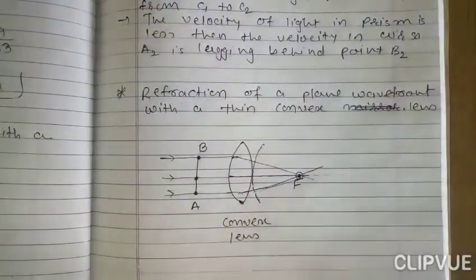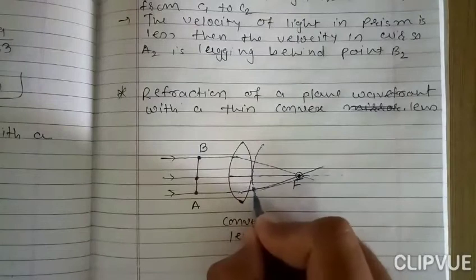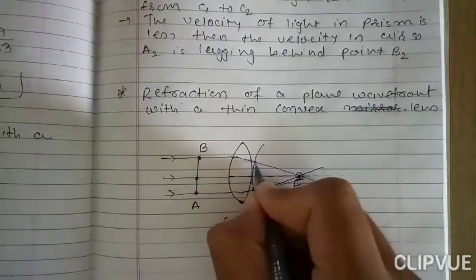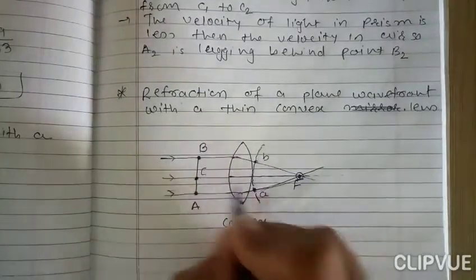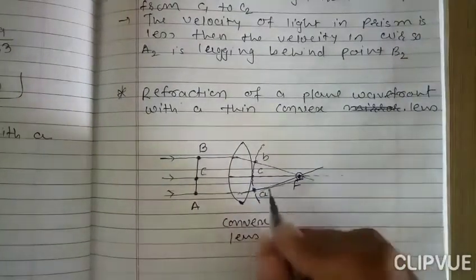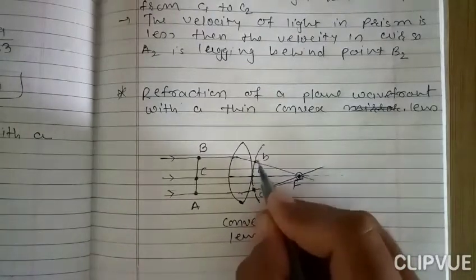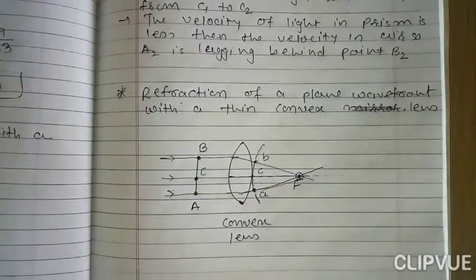This is point A, this is point B, and this point we denote by C. So here this small a to b is the refracted wavefront.